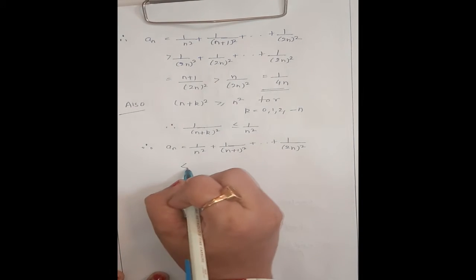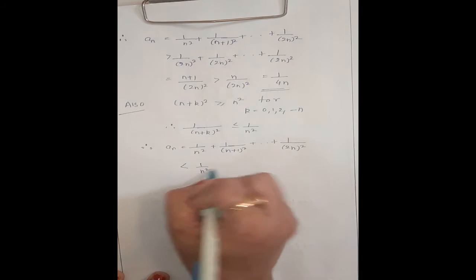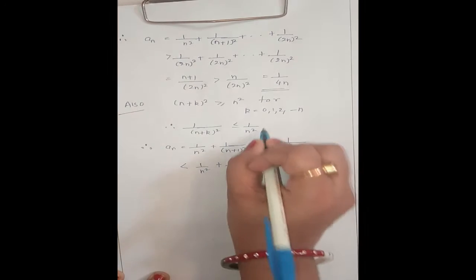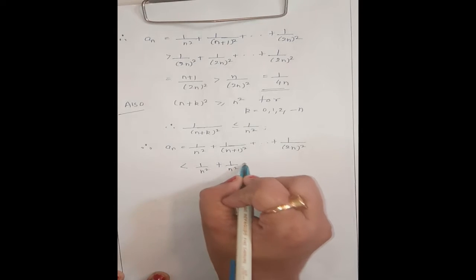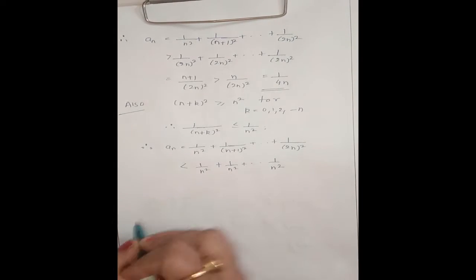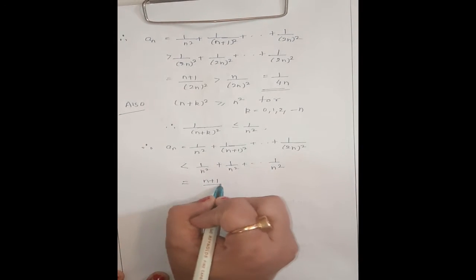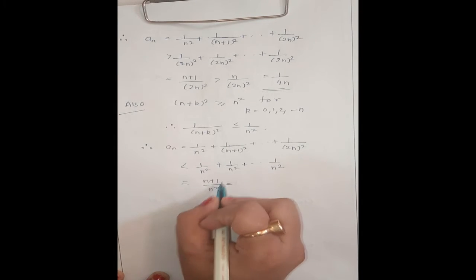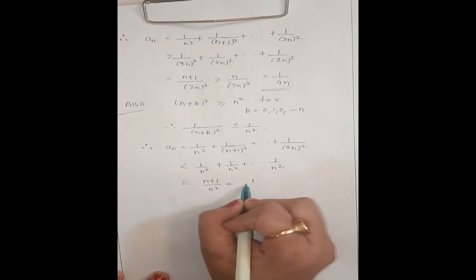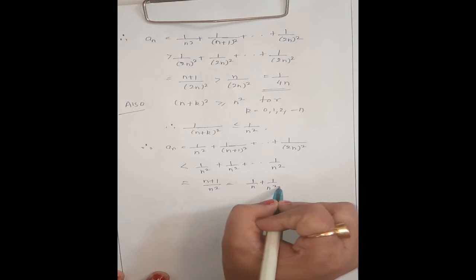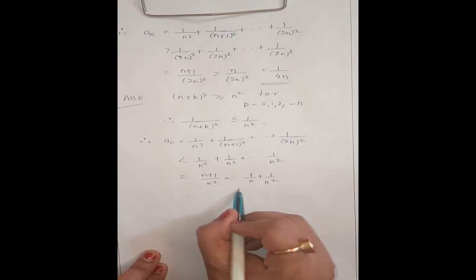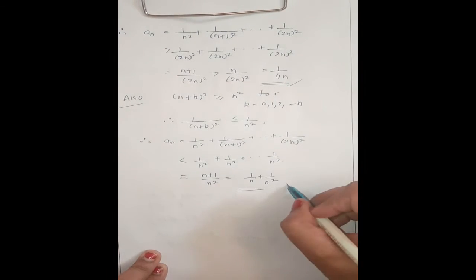Now this is less than 1 by n square here. From here, this is 1 by n square up to 1 by n square, and these are n plus 1 terms. So this is n plus 1 divided by n square, and this is 1 by n plus 1 by n square.